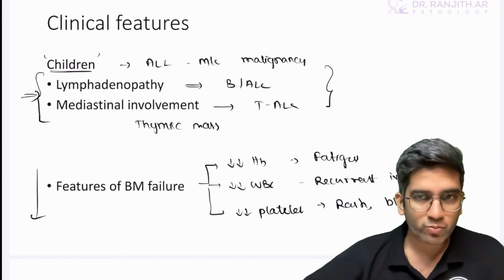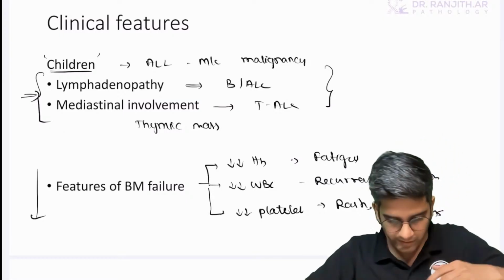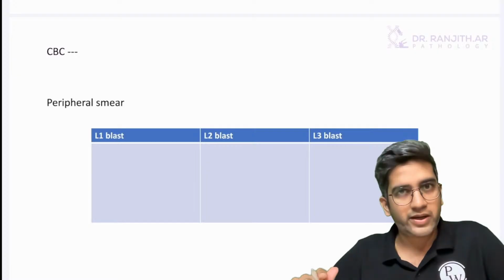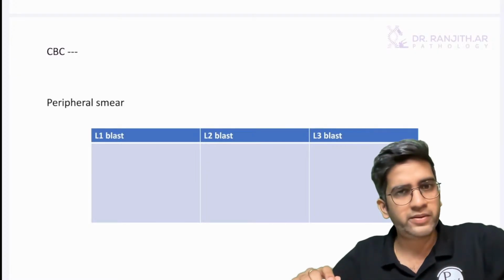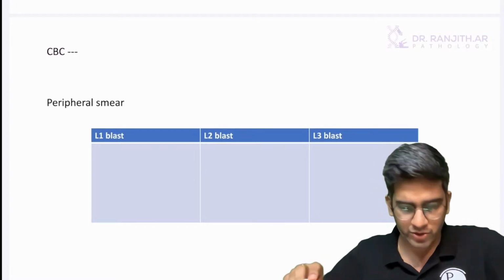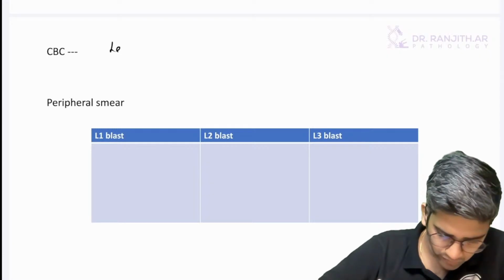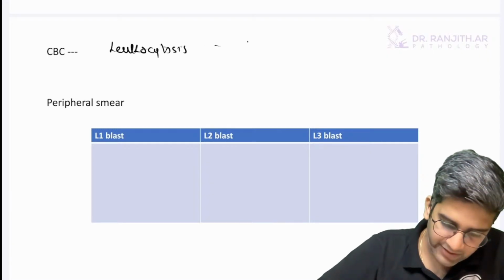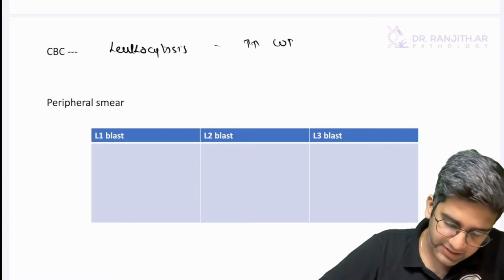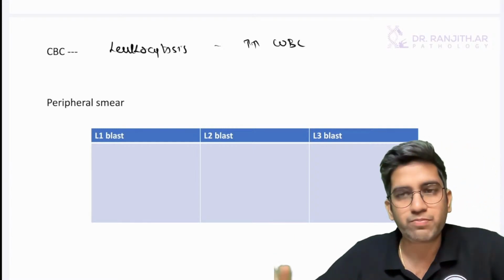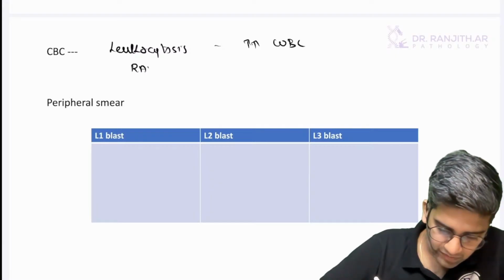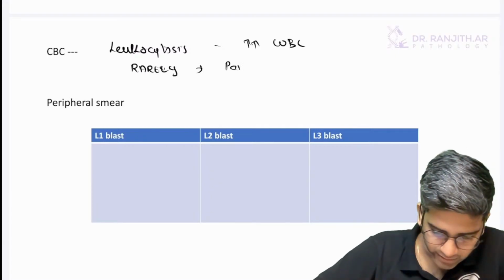Okay. Tomorrow we'll go to neoplasia. Okay. Let's go to CBCs. CBC is complete blood count. You can write all the features that anemia will be, hemoglobin will be reduced, platelet will be reduced. But what I'm looking for here is leukocytosis, that is, elevated WBC count. Most of them are with blast. Very rarely you can write this also. Rarely you also can have pancytopenia.